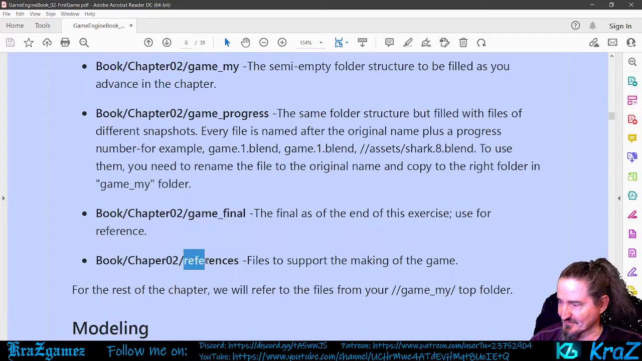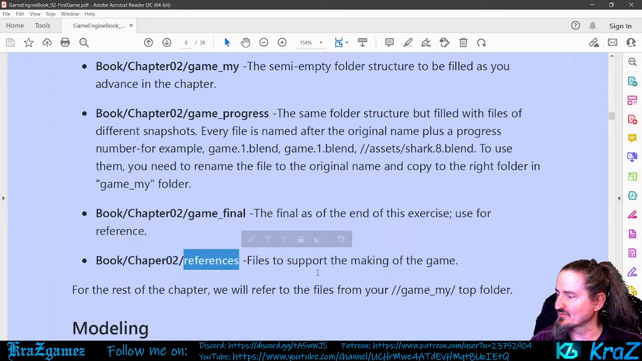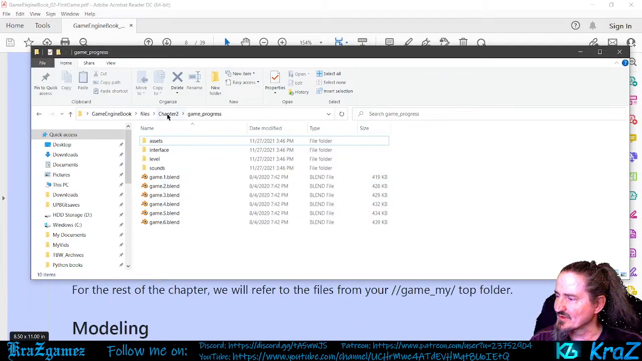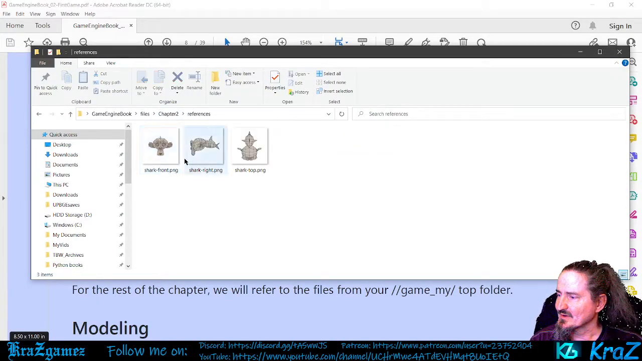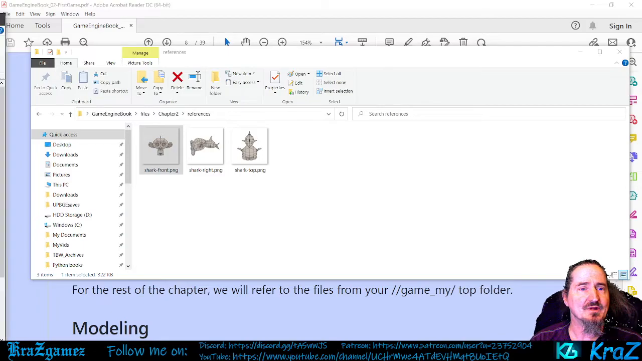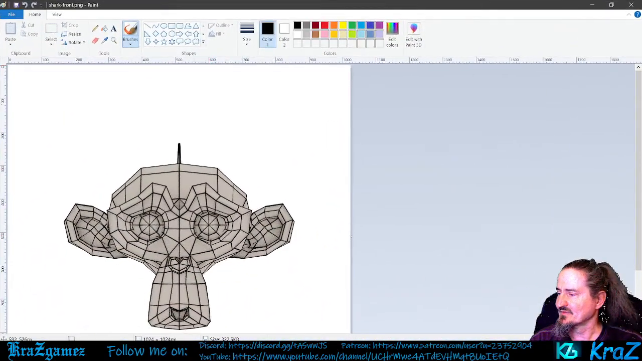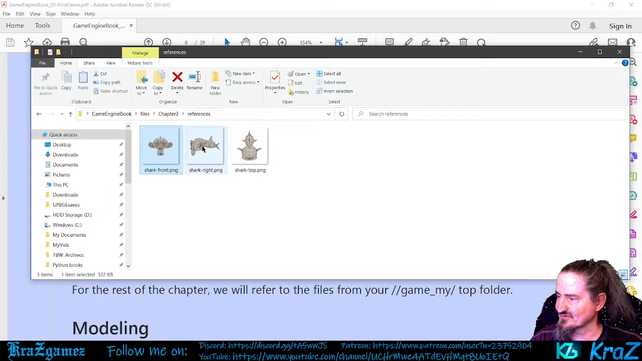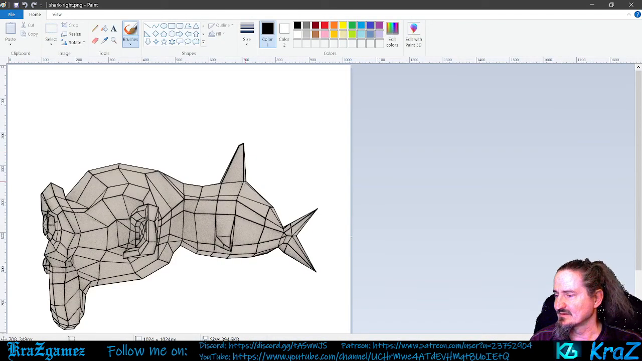Book chapter references is the files to support the making of the game. So this has all the files that support making your game here. Let's go back to that and go to references. These show you all the references. If I bring these up, I'll swing this over to here. See, there you've got the Susie head straight on, which is not just a Susie head, it's actually Susie Shark. And then we get the Susie Shark side. So basically, you want to create a Susie like this.